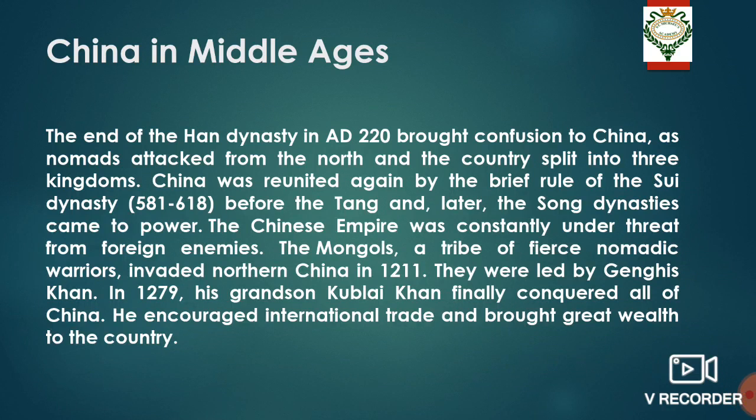After the dark ages of China, it was first reunited again by the brief rule of the Sui dynasty, from 581 to 618 AD. The first dynasty to rule China after the dark age was the Sui dynasty, but their period of ruling was very short.